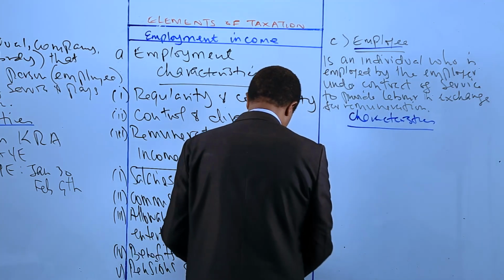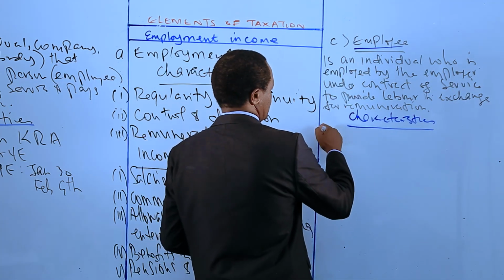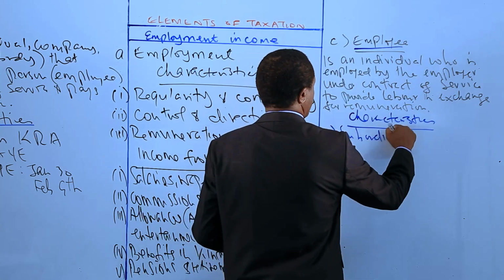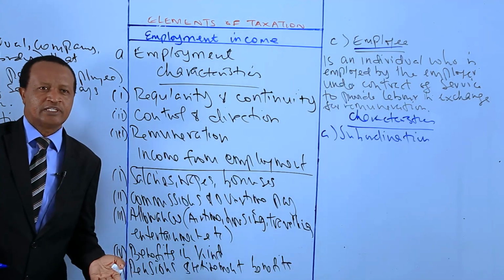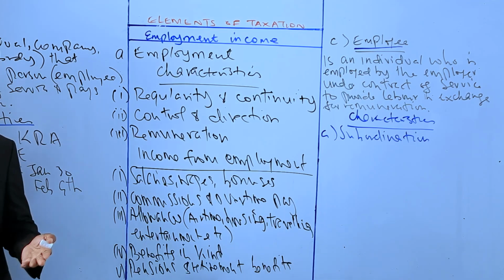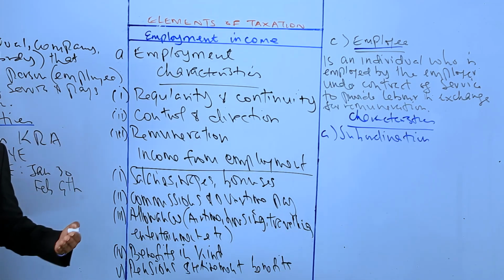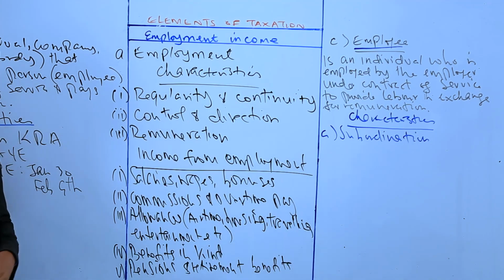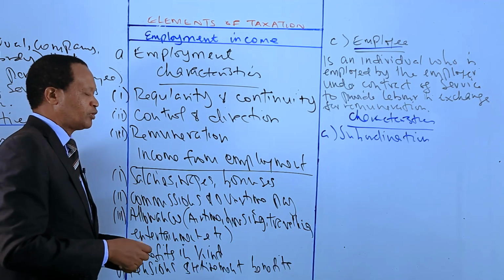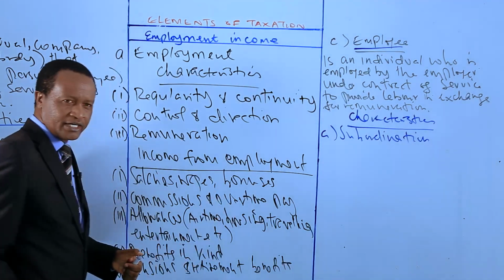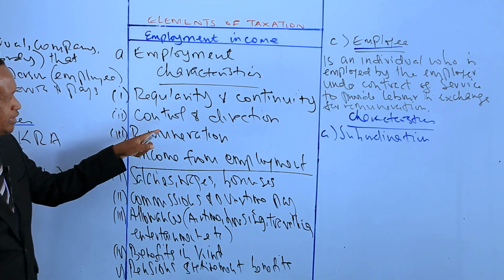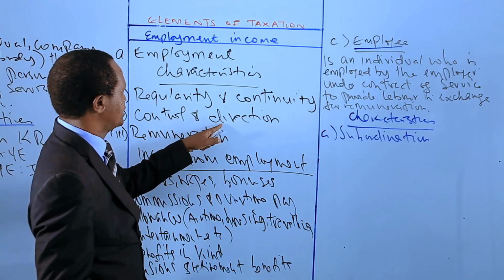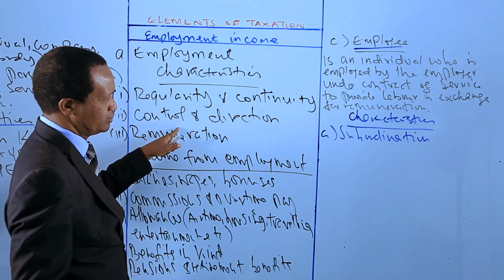Number one, subordination. What does that mean? That means that the employee is generally subject to the direction and control of the employer regarding the work that is to be done. That's why we have control and direction under employment.